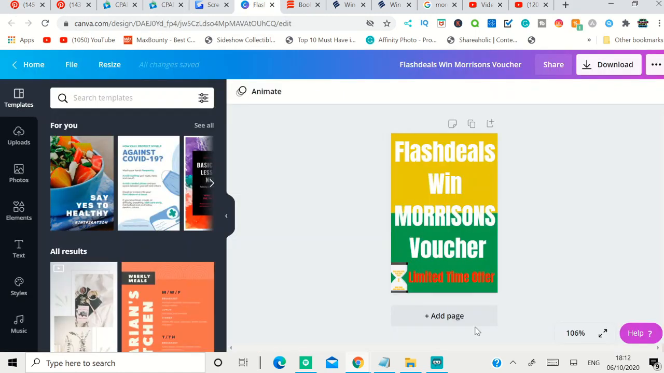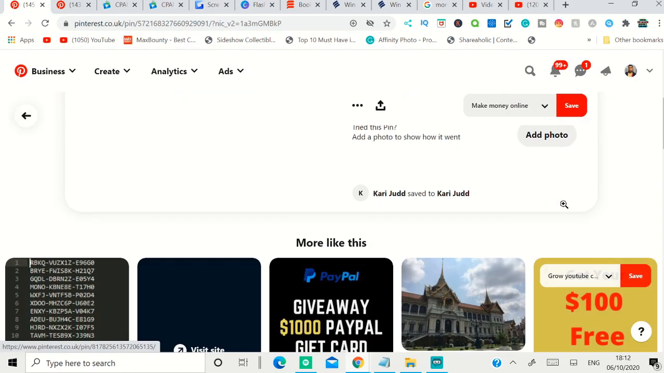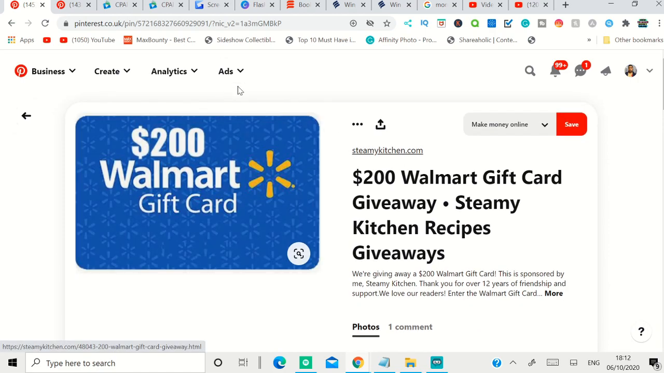So this is the shopping center name, and this is the offer I want to promote. The flash deal: win a merchant voucher, limited time only. This is the pin I want to promote first. So after you create the pin, click this one and download it. After you download it, you need to upload that pin here.